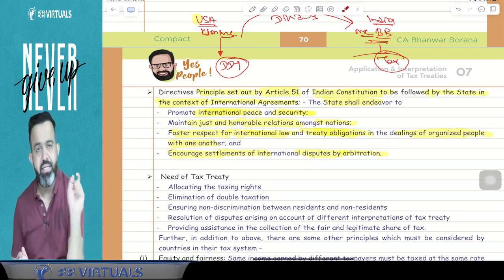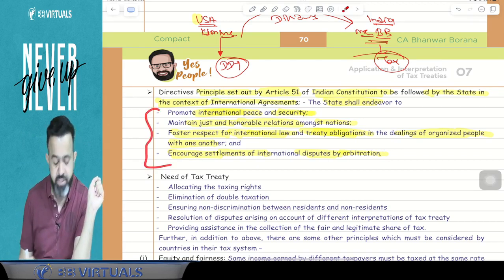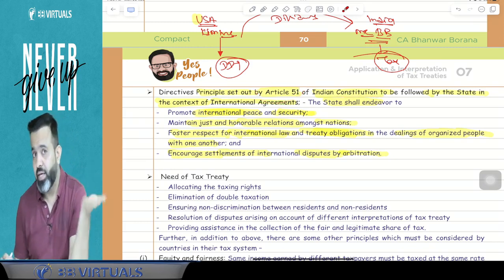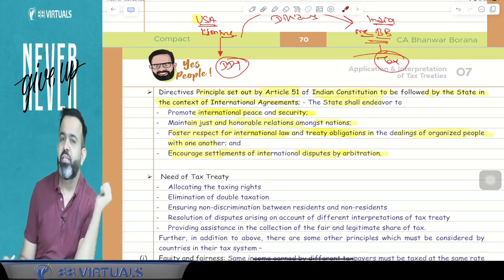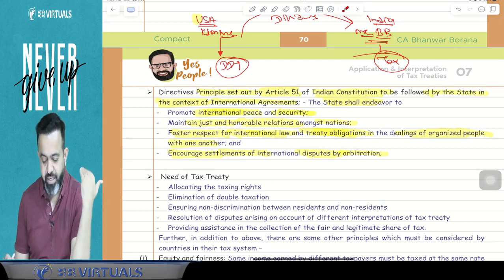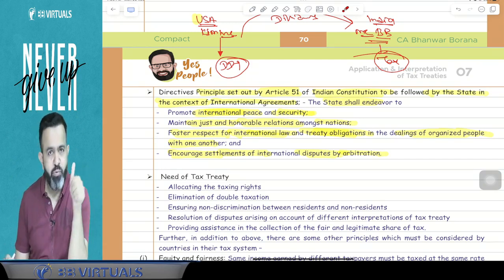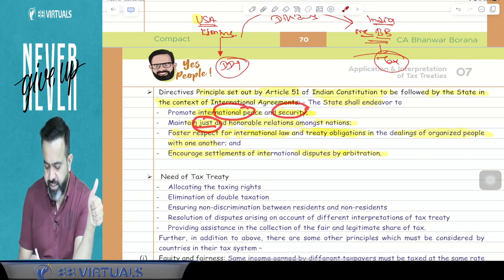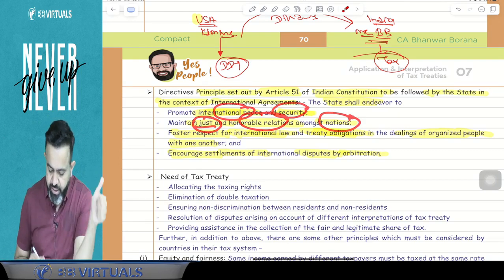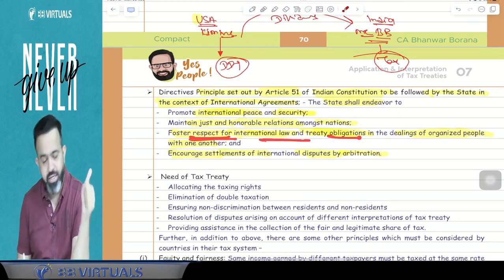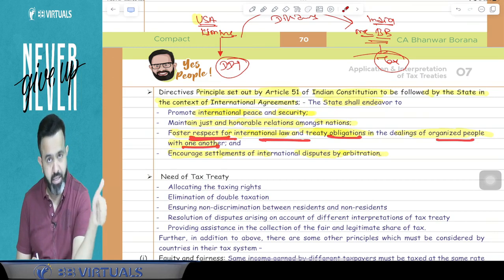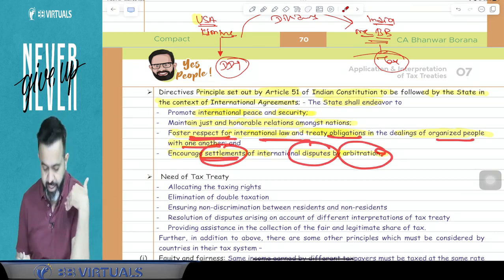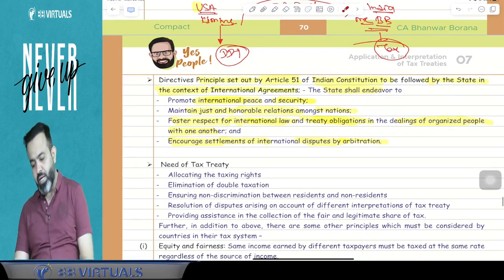So guys, what I'm saying is that there are four directive principles given by Article 51 of the Indian Constitution. There may be an exam question: what are the four directive principles given in Article 51? First, promote international peace and security. Second, maintain just and honorable relations among nations. Third, foster respect for international law and treaty obligations in the dealings of organized peoples with one another. And fourth, encourage the settlement of international disputes by arbitration.